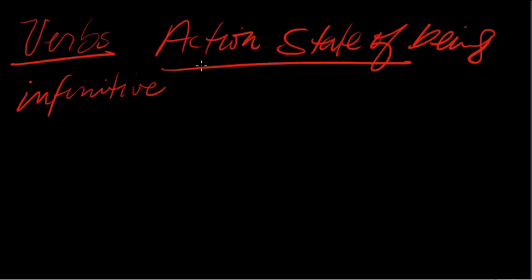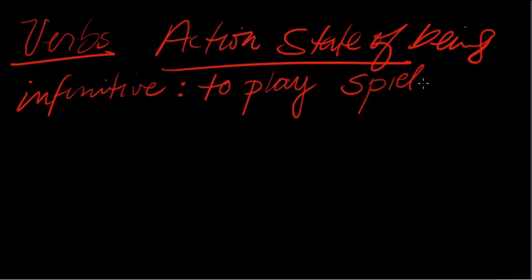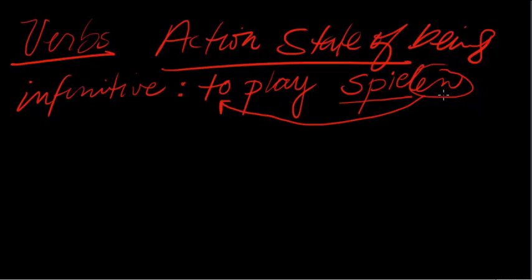Infinitive is a fancy word, fancy schmancy pants here, for to do something, right? So to play, for example. In German, the word is spielen. Spielen. I actually think the German verb conjugation is fairly simple. Spielen is the verb, and this ending of en is what indicates the word to in English, right? This is kind of like the root of the word, spiel, and spielen means to actually play.